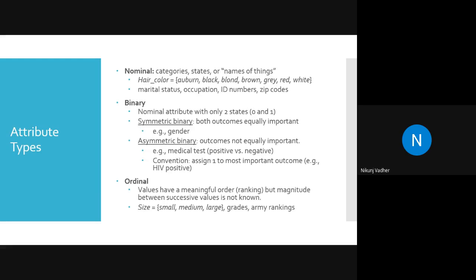Next is binary. A nominal attribute with only two values, 0 or 1. In gender also, male, female, transgender. Now the government has officially recognized them. Symmetric binary means both outcomes are equally important, like gender. Here they have given the example of gender. But previously, the concept will remain old.